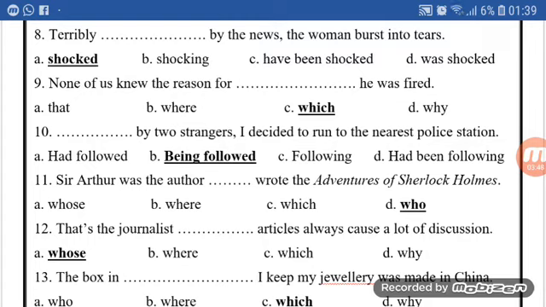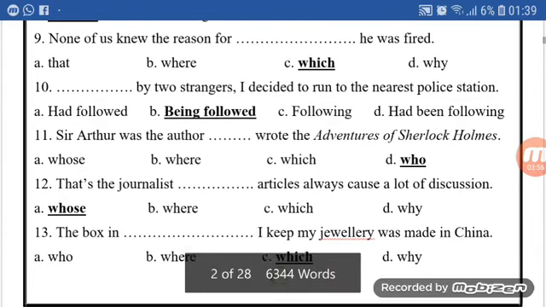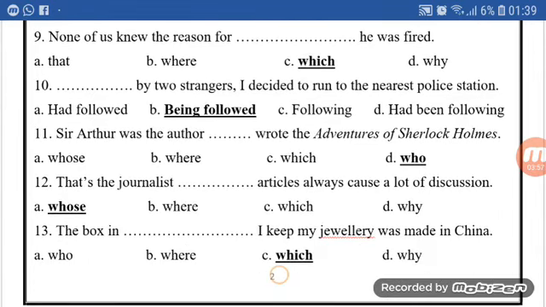Number 9. None of us know the reason for space he was fired. The correct relative pronoun here is which, because we are talking about something which is the reason, so we use the correct answer, which is C, the relative pronoun which.